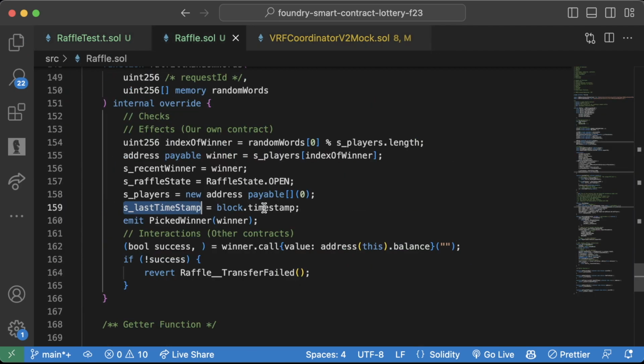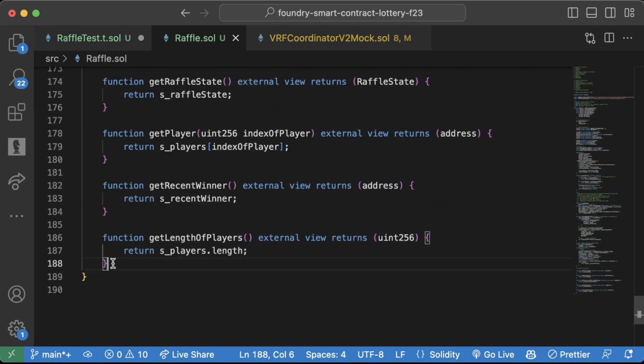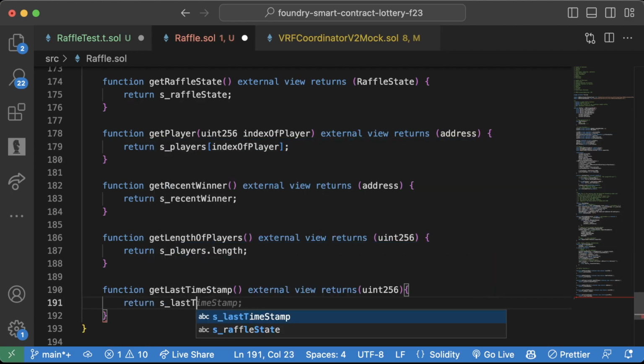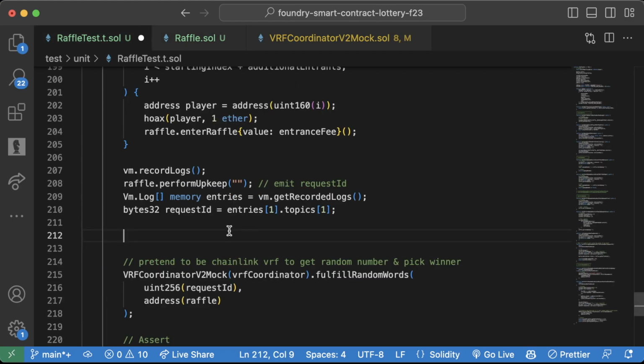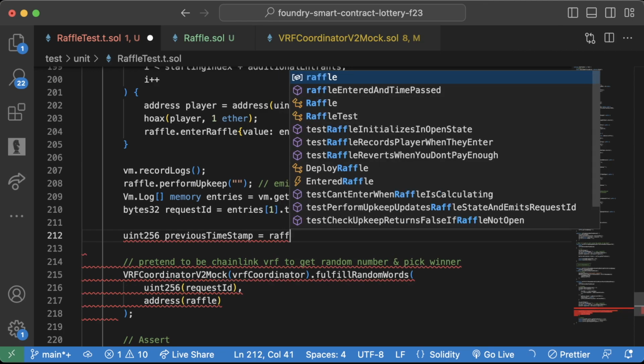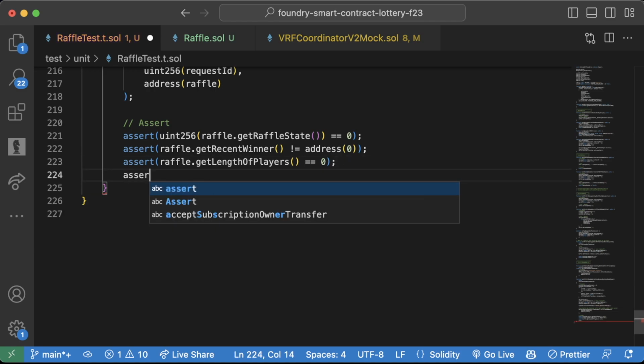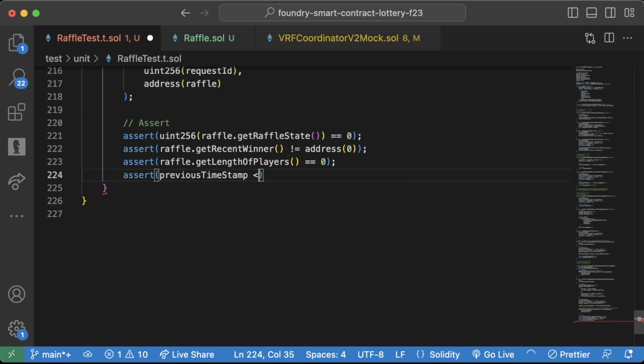What else do we do? We update the timestamp. Aha. And then do we have a function to get the last timestamp? Nope. Let's create a function there. Function getLastTimestamp, external view, returns uint256, return s_lastTimestamp. So we'll say uint256 previousTimestamp equals raffle.getLastTimestamp. So we should assert previousTimestamp is less than raffle.getLastTimestamp, because this should be updated.